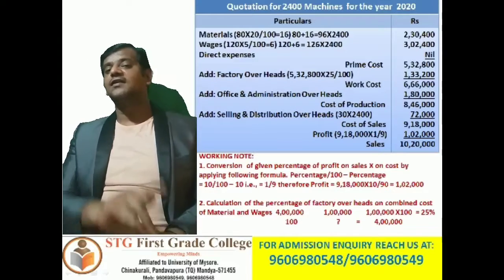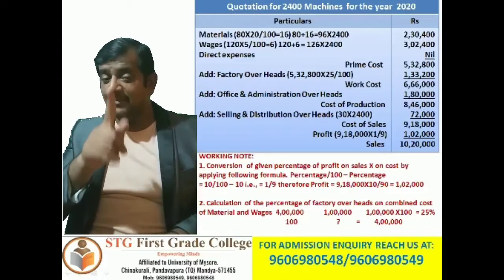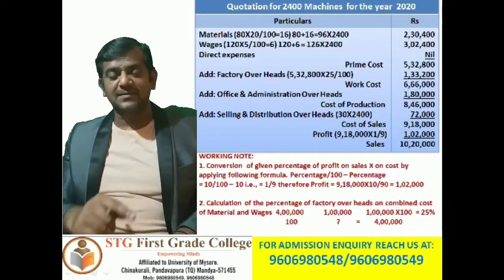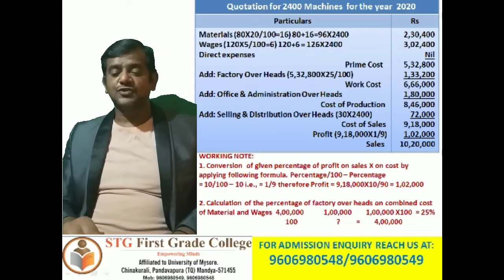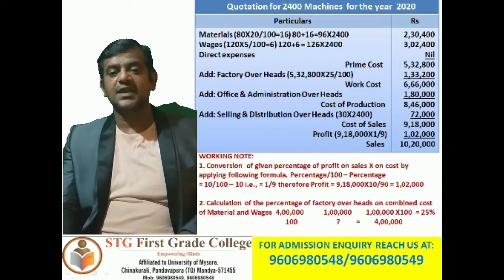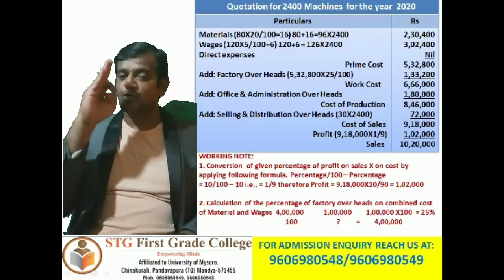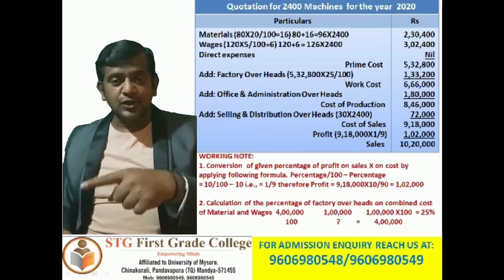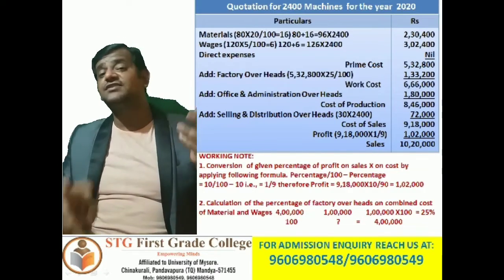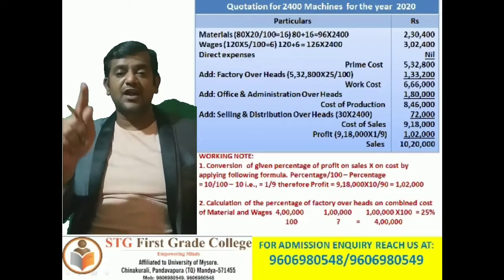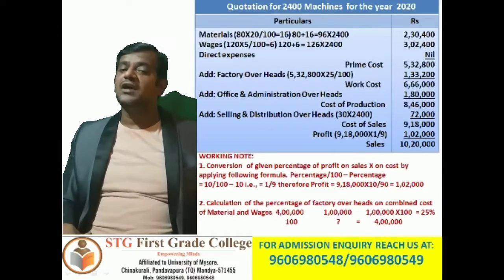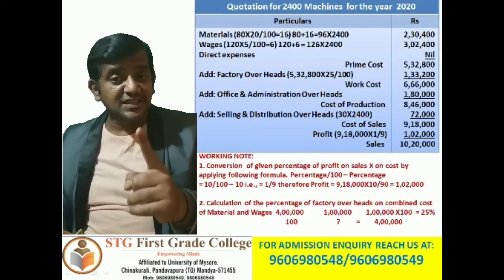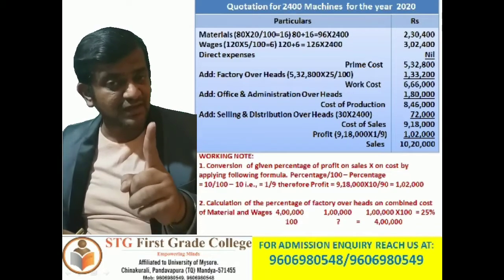So then how to do it? Directly take the cost per unit amount. What is the cost per unit for material in the cost sheet? 80 rupees, correct? So now take down materials, open the bracket. What was the per unit cost of material? 80 into what percentage has been increased? 20%. So 20 divided by 100, that equals 16 rupees. So 16 rupees per unit has been increased compared to last year, correct?